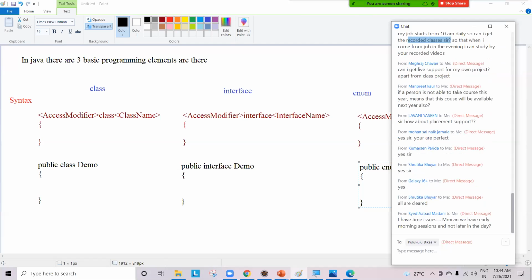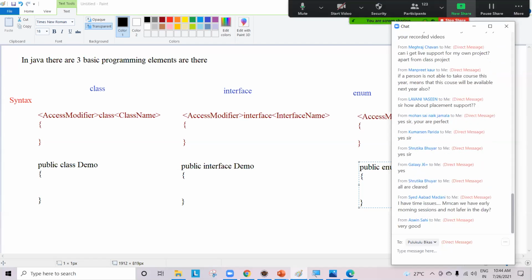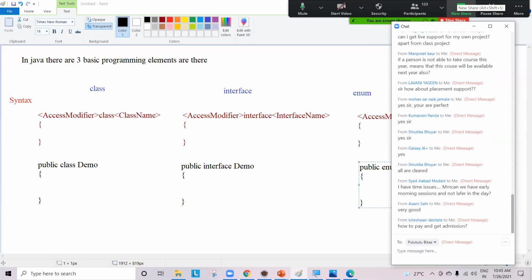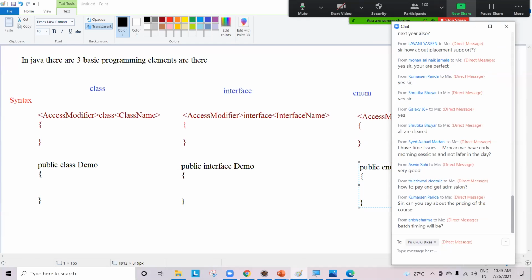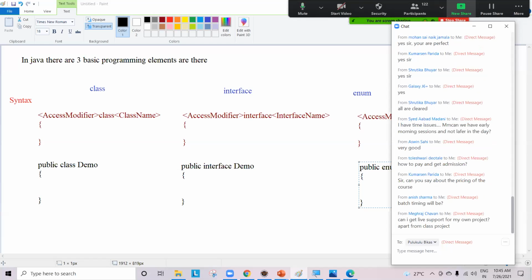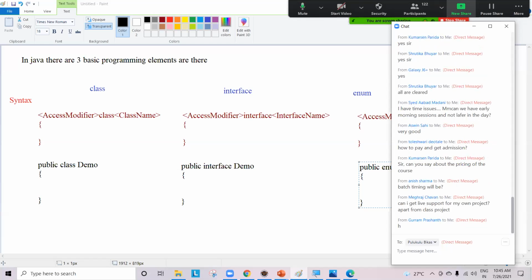So, guys, one thing I'm telling you: tomorrow we are going to have a basic idea about a Java program. So whatever work you have, postpone it. Why? Because if you do not understand tomorrow's class, you will not understand Wednesday's class. If you do not understand Wednesday's class, you will not understand Thursday and Friday. So you will not get the answer to your question, whether you can survive in Java or not.